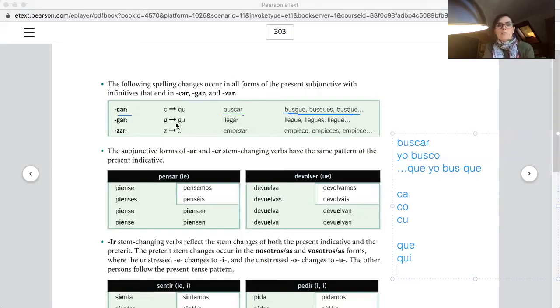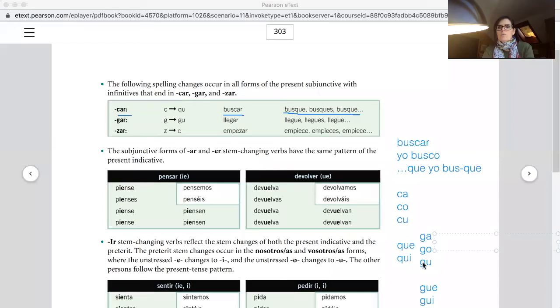See? Llegar, to make the g sound, llegue. Empezar is just a question of spelling that, like I said before, is tha, the, thi, tho, thu. Zar is spelled with a Z, and with e it is spelled with a C. Let me just write the llegue also. Ga, go, gu, ge, gi. See?